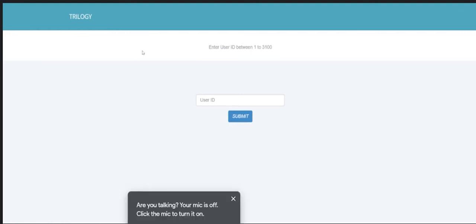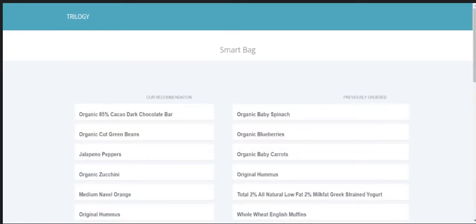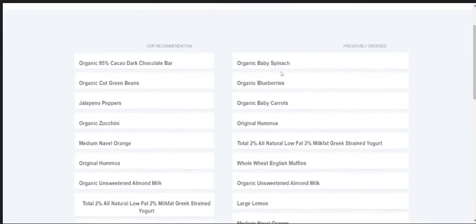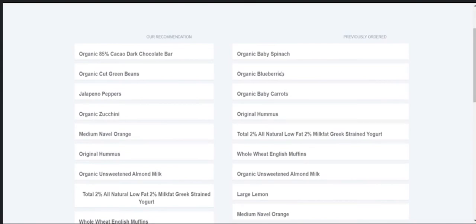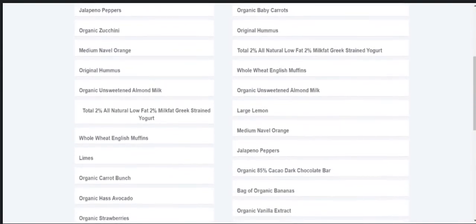So this is our homepage, and as you can see, we can enter any user ID between 1 and 3100. So for example, if I type 3001 and submit, it will display order history of the user and our recommendations on either side. Some of the products are the same as the user might have ordered it a lot, while some are completely new based on what the similar users order.